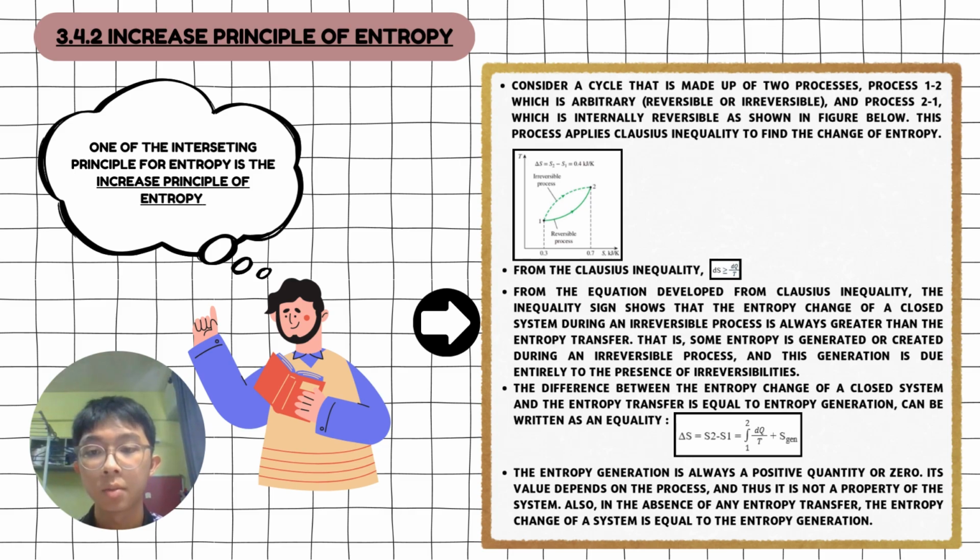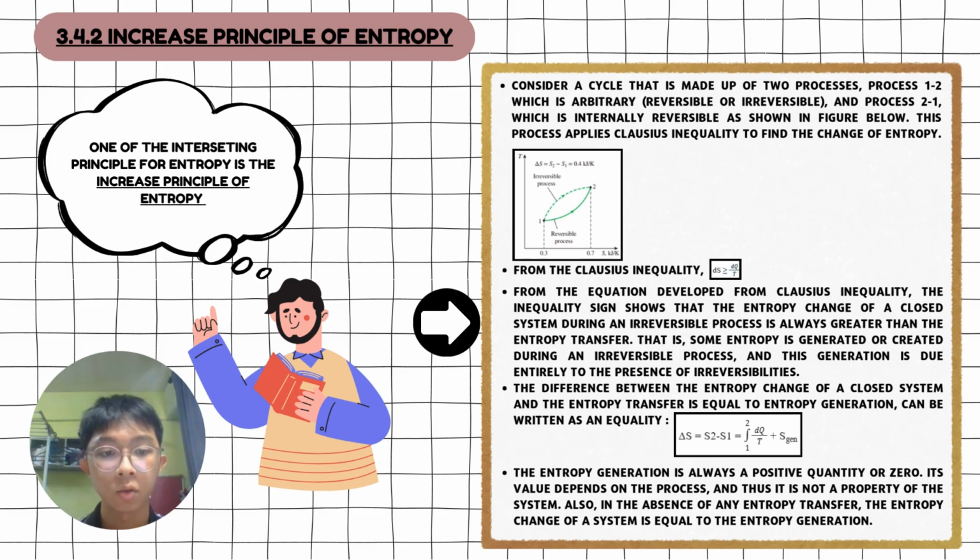One of the interesting principles for entropy is the increase of entropy principle. Consider a cycle that is made up of two processes: process 1-2, which is arbitrary, and process 2-1, which is internally reversible, as shown in the figure below. This applies the Clausius inequality to find the change of entropy. From the equation developed from the Clausius inequality, the inequality sign shows that the entropy change for a closed system during an irreversible process is always greater than the entropy transfer. This means some entropy is generated or created during an irreversible process.